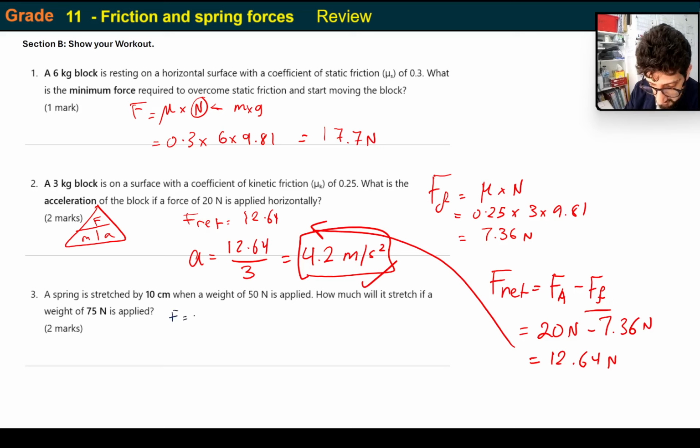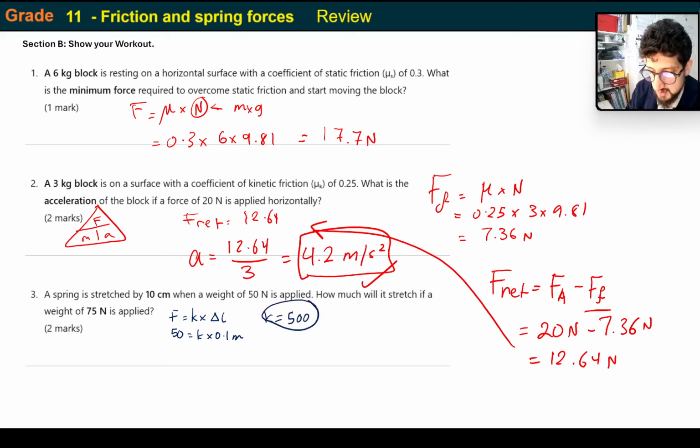F equals K multiplied by change in length, right? So if I apply 50, that equals K multiplied by 0.1 meters. So K is 50 divided by 0.1, which is 500.